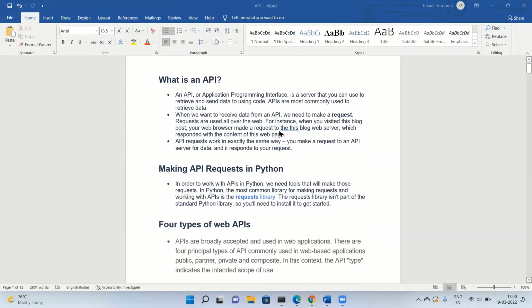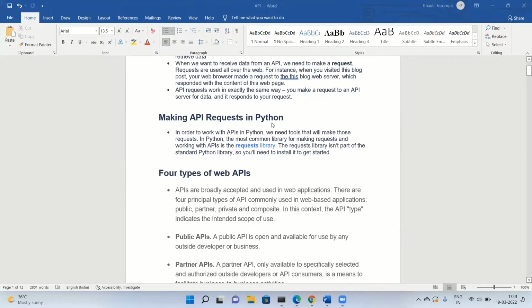One more instance: if you're visiting a blog on any website, your web browser makes a request to the web server, which responds back with the content of the web page. So that is about APIs. How can you make an API request? Commonly we use the requests library. The requests library is not part of the standard Python library, so we have to install it.